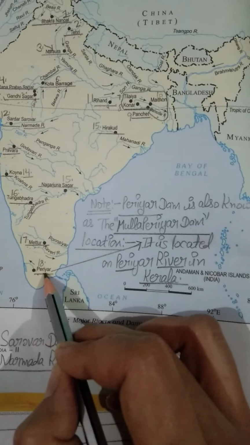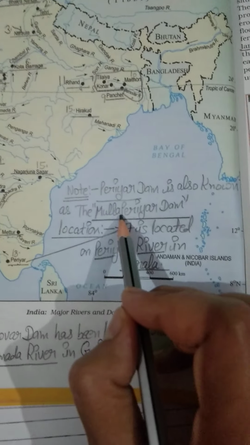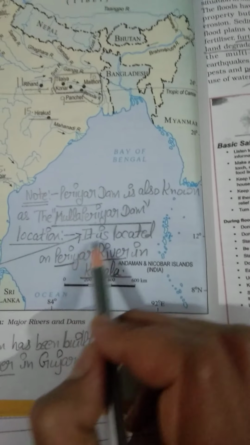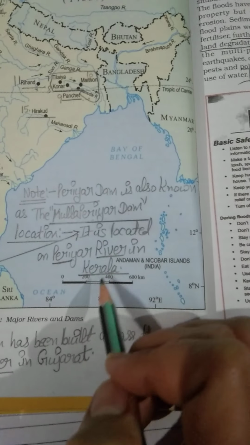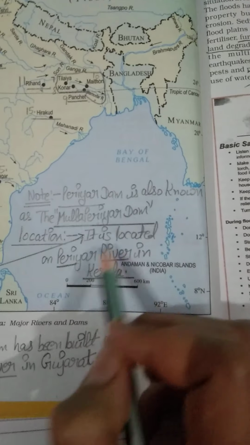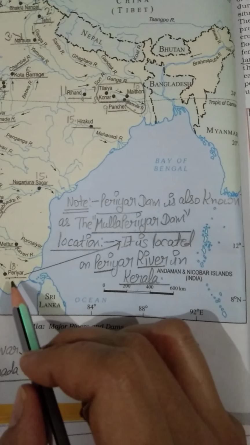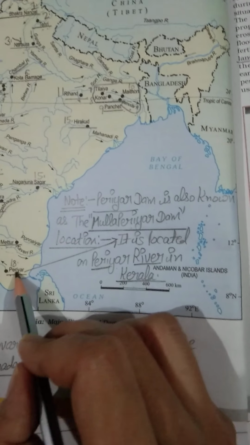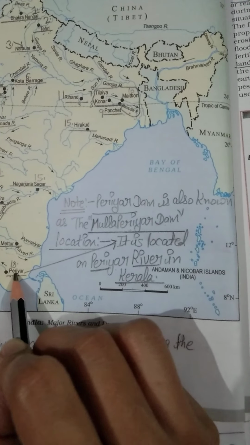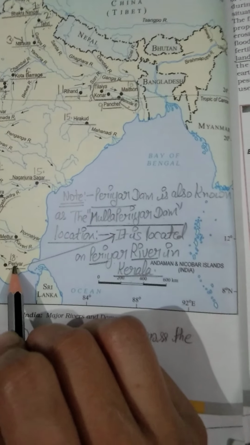Location of this one, Periyar Dam. It is also known as Mullaperiyar Dam. It is located on Periyar River in Kerala. It means the name of the river is Periyar and the name of the dam is also Periyar, and it is located in Kerala.